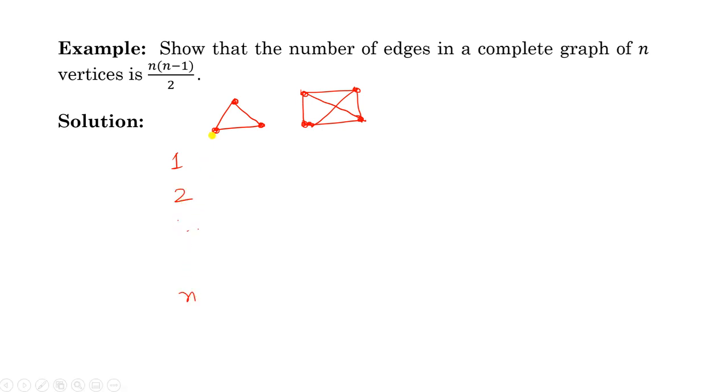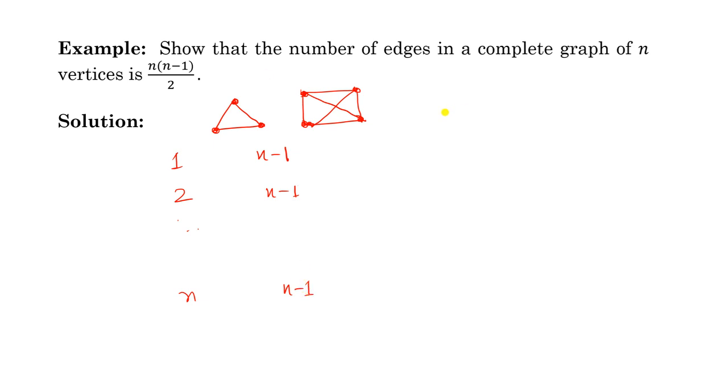We have to count the total number of edges. Look at this. If you start with the first vertex, this first vertex is joined with every other, n minus 1 vertices. It means the degree of the first vertex is n minus 1. Similarly, for the second vertex, again the degree will be n minus 1 because the second vertex is also joined with all the remaining vertices through an edge. It means the degree of 2 is n minus 1. Similarly, for all the vertices, the degree will be n minus 1 because it is a complete graph.